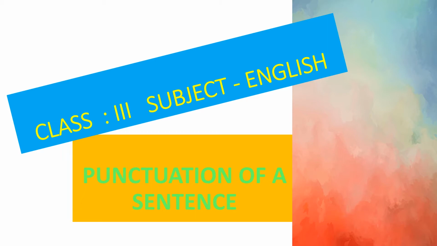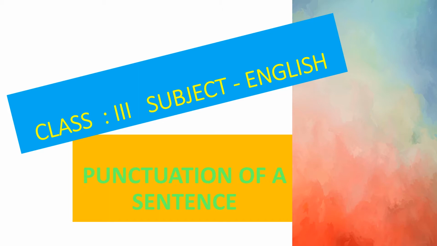Today we begin another topic in English grammar, which is the punctuation of a sentence. Now children, you have been reading sentences and you have also been writing sentences. And as you know, in English there are certain rules for writing a sentence.